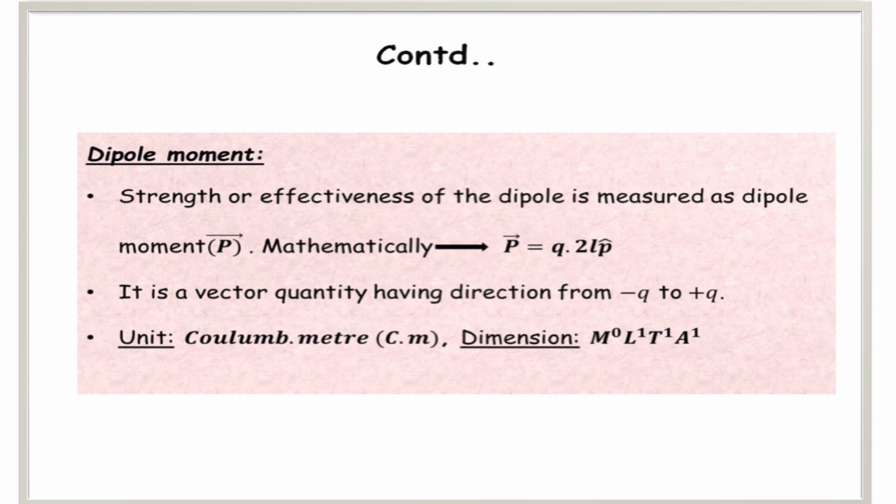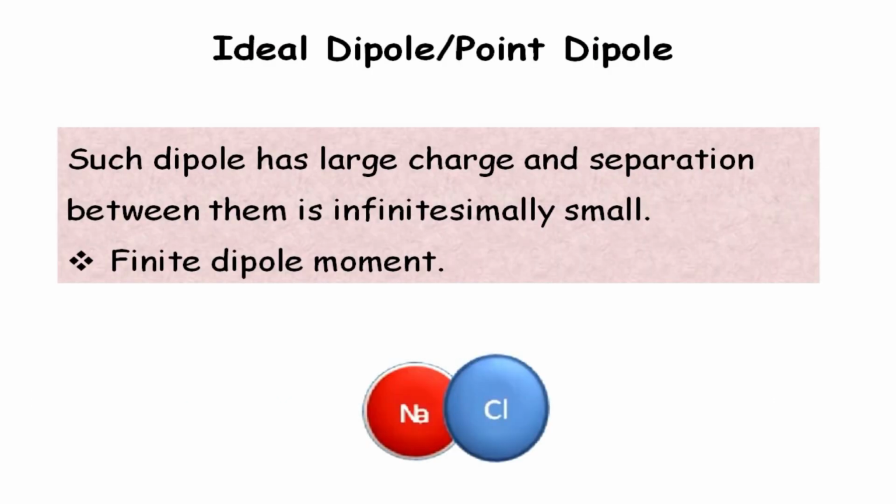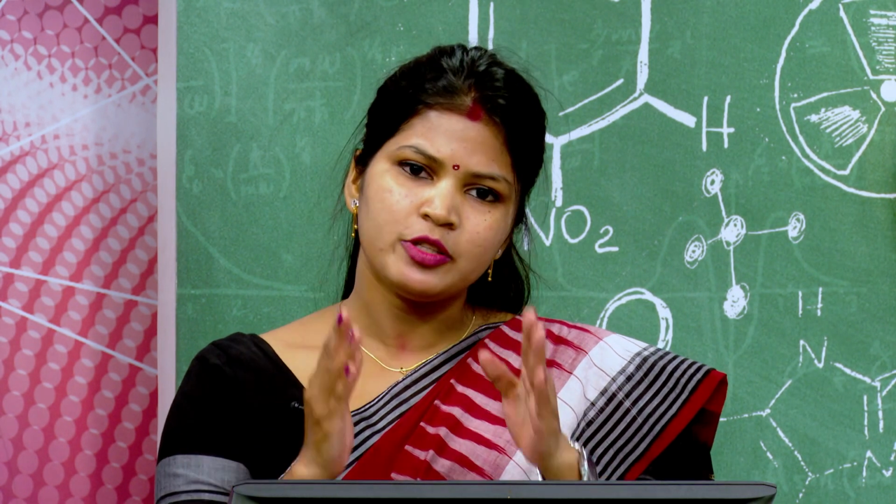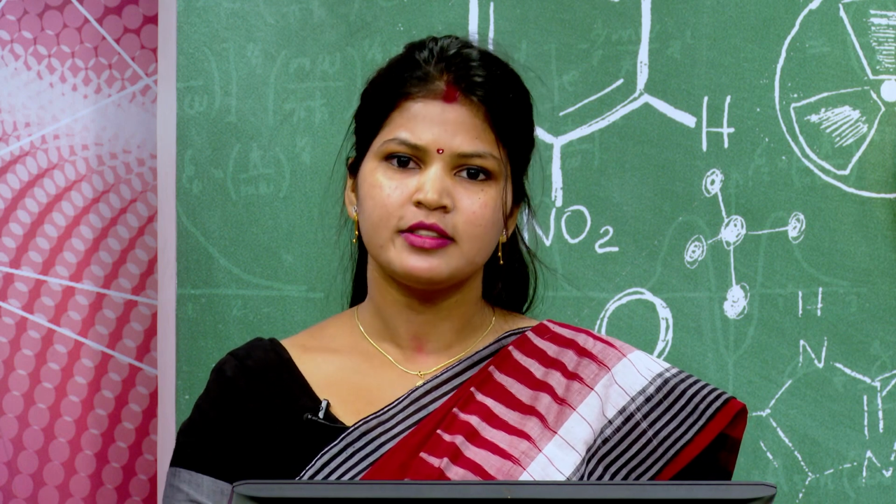M0, L1, T1, A1. What is an ideal dipole or point dipole, or you can say pure dipole? Such dipoles have large charge and the separation between them is infinitesimally small. Those dipoles are called ideal dipoles or point dipoles, but they have some dipole moment. Dipole moment is not 0, it has some finite dipole moment. Okay, clear?